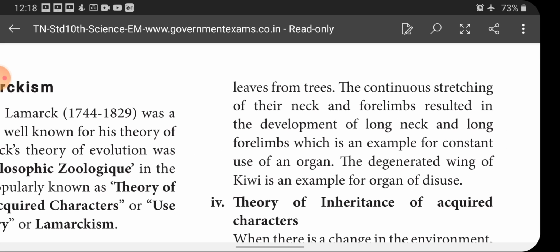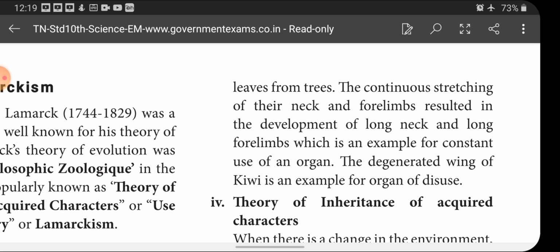Okay. As we discussed in the previous paragraph, if we use an organ continuously, what happens? The size of the organ will increase and it gets strengthened. But when a particular organ is not used for a long time, what happens? Gradually it degenerates. This is the concept of use and disuse theory. Here an example is given for both. For the theory of use, giraffe is an example. For the theory of disuse, the wings of the kiwi bird are an example.